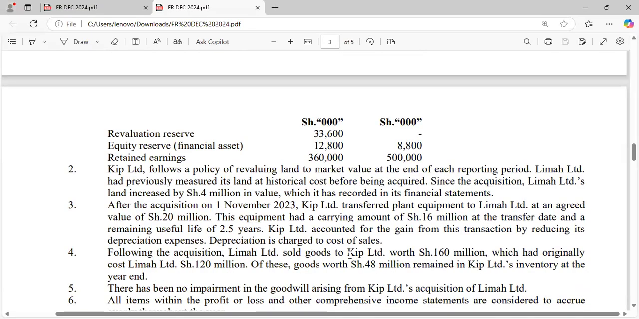Number 3: after the acquisition on 1st November 2023, Keep Limited transferred plant and equipment to RIMA at an agreed value of 20 million. So there's this sale of a fixed asset from Keep Limited. It's a transfer. Let me use that word they have used, because that is even the word I will be using when I will be introducing this topic.